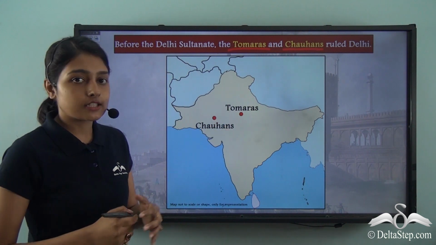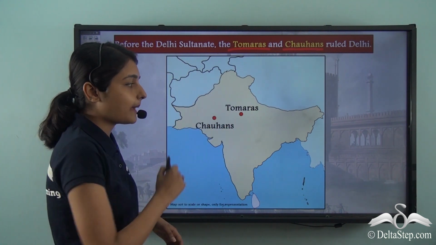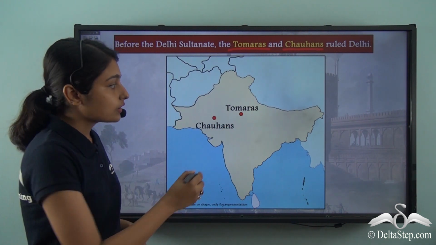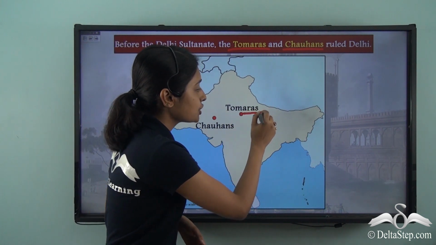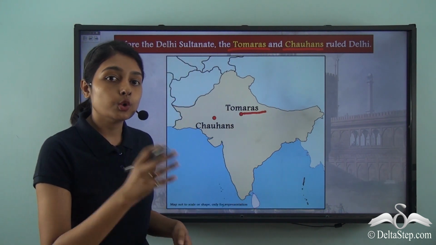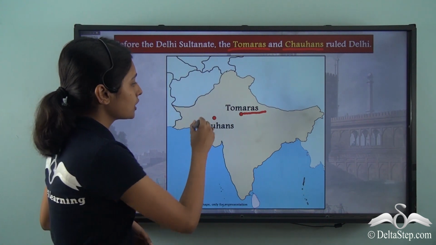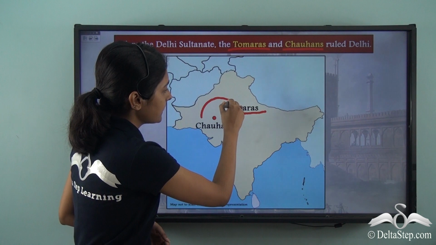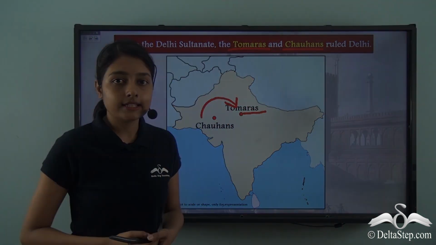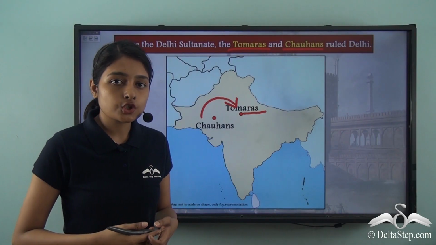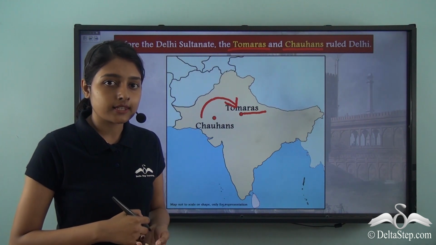This is the city of Delhi, as you can see on the map. And the Tomaras were in charge, or they were ruling Delhi. After the Tomaras, the Chauhans gained control of Delhi. Now who were these Tomaras and Chauhans? You must be questioning this.